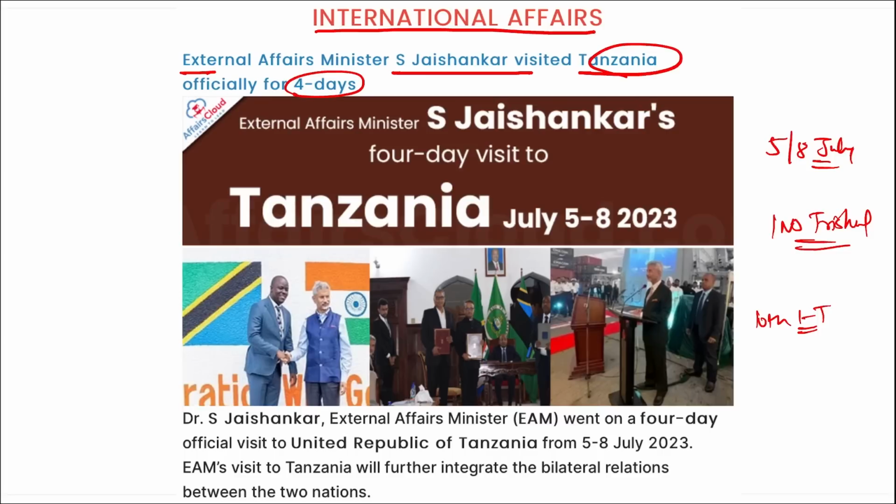So a question can be asked: recently, who inaugurated the statue of Swami Vivekananda in Tanzania? It will be Dr. S. Jaishankar. In another way, this question can be framed as: Dr. Jaishankar recently inaugurated the statue of which famous personality in Tanzania? It will be Swami Vivekananda. Correct? Mark this.